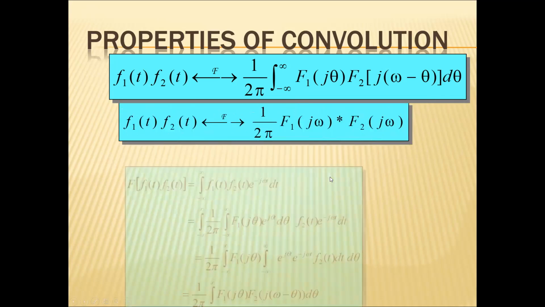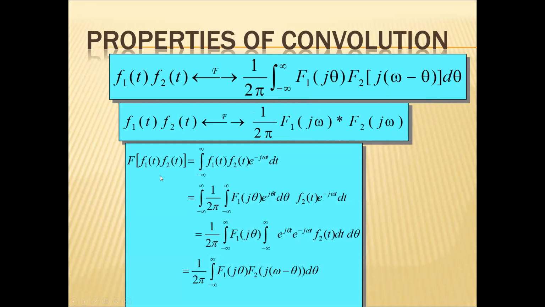To prove this property, I take the Fourier transform of f1(t) multiplied with f2(t), which gives the integral from minus infinity to infinity of f1(t) f2(t) e^(−jωt) dt.